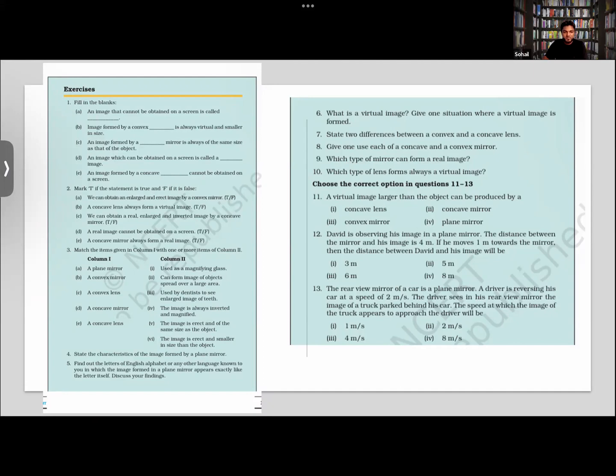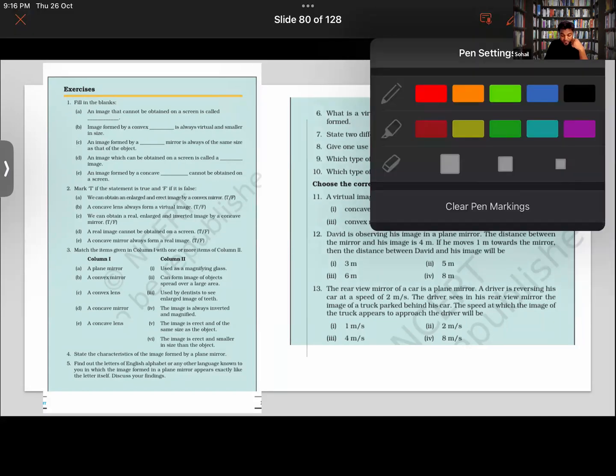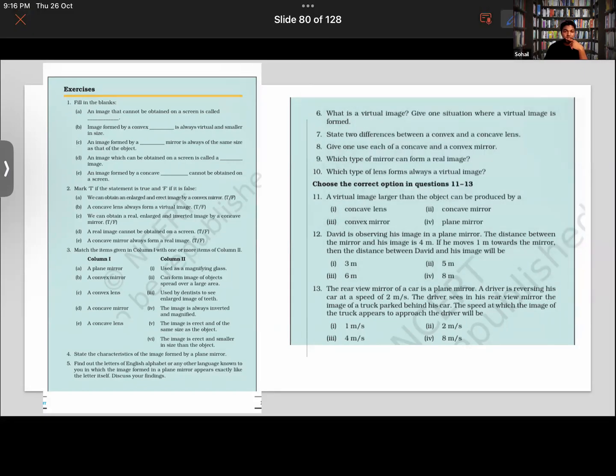The images can be virtual and real. They can also be upright and inverted. Good.